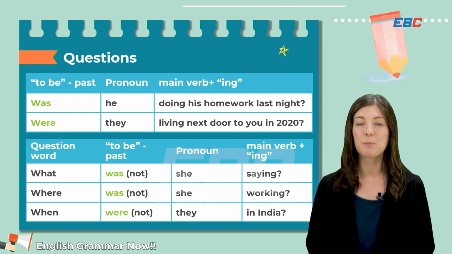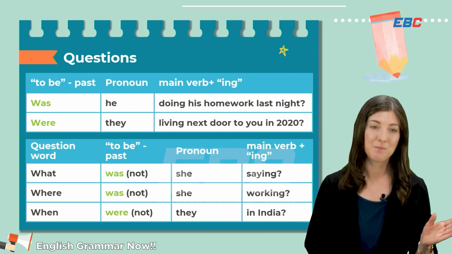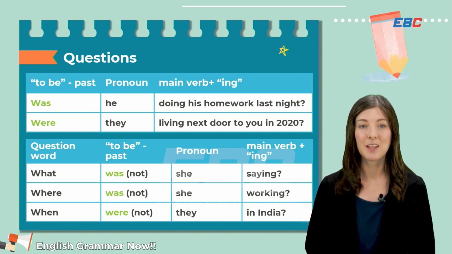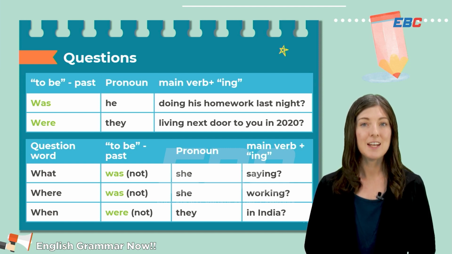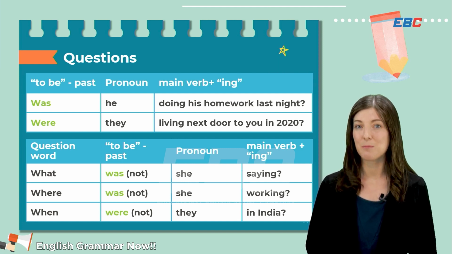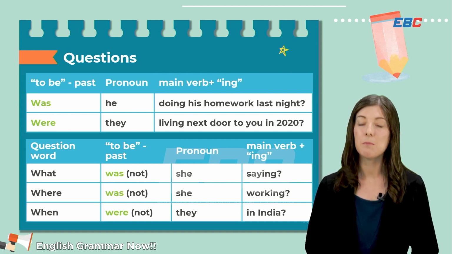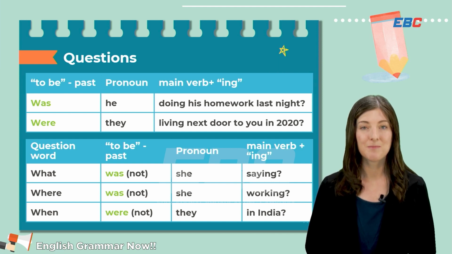We can also make questions with the past continuous tense. Just like we would do in the present, we take the to-be verb and move it to the beginning of the question. So we could say, was he doing his homework last night? Were they living next door to you in 2020? Don't forget to make the first letter of a question capitalized and to add a question mark at the end. We can also add a question word to make a more complicated question. For example, what was she saying? Where was she working? When were they in India?